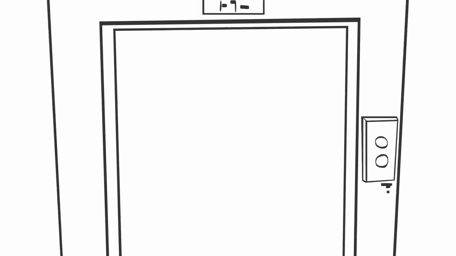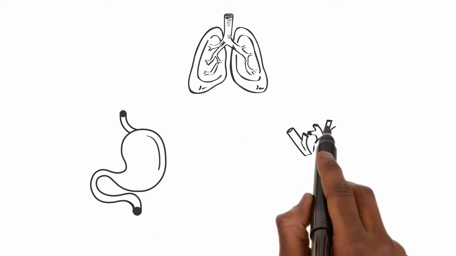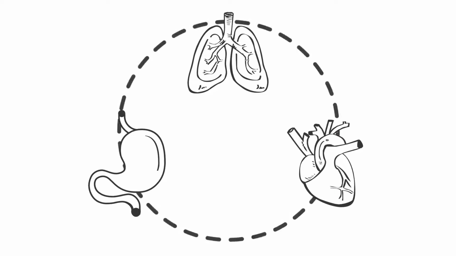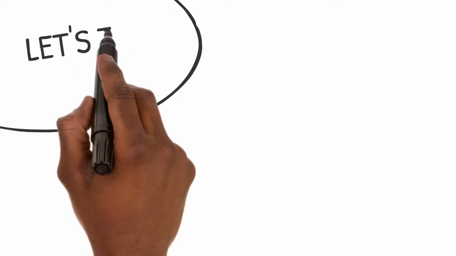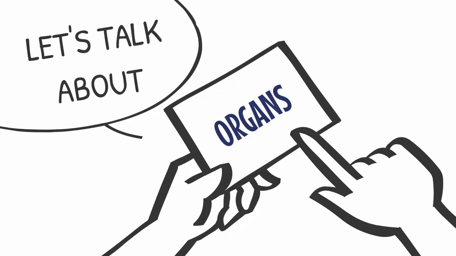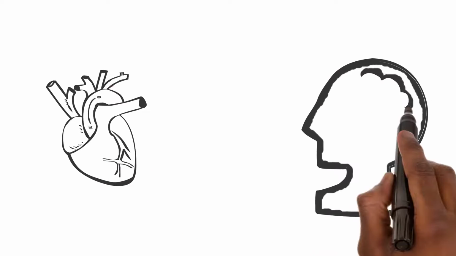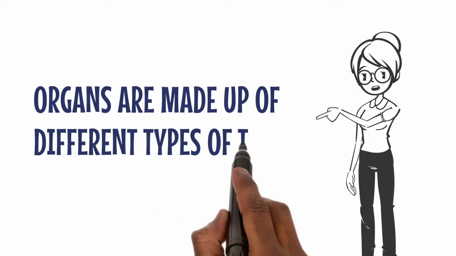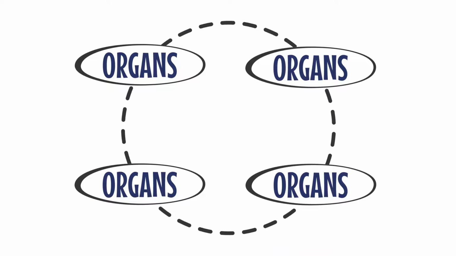Moving on to the next level, tissue systems. We have the digestive system, respiratory system, circulatory system, and many more. They all work together to keep our body running smoothly. Now, let's talk about organs. Just like how a heart pumps blood or how the brain controls our every move, organs are made up of different types of tissues working together to perform specific functions.